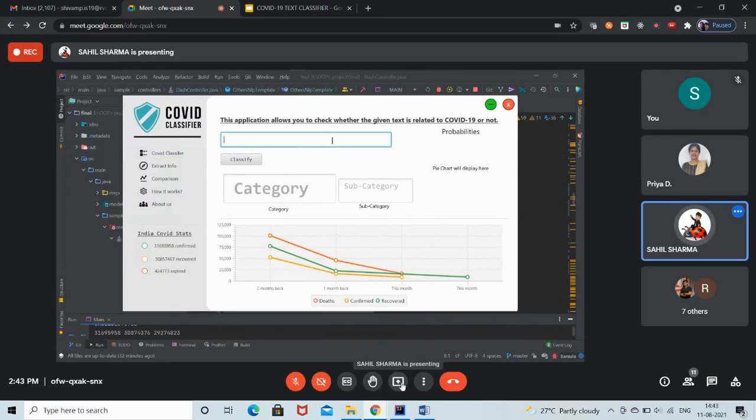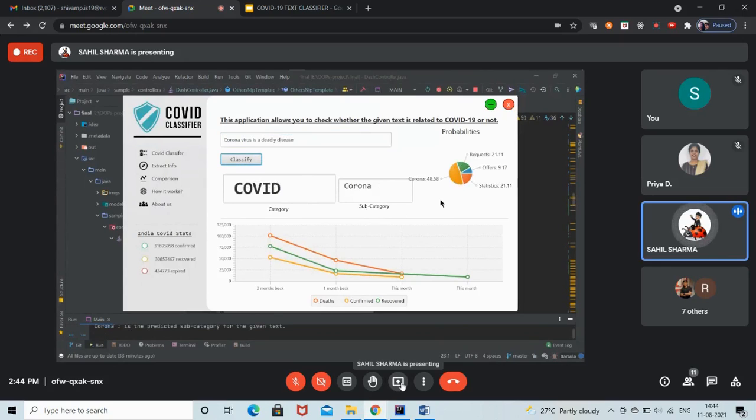I'll just give some input. You can see that now percentages are also visible over here, like for the subcategories, what percentage is Corona in this text and what percentage is request or offers.